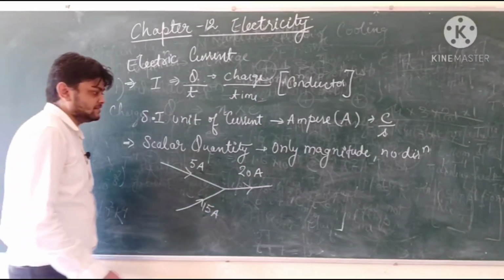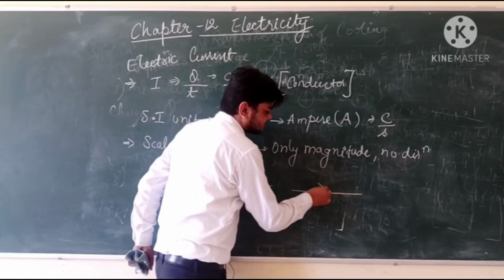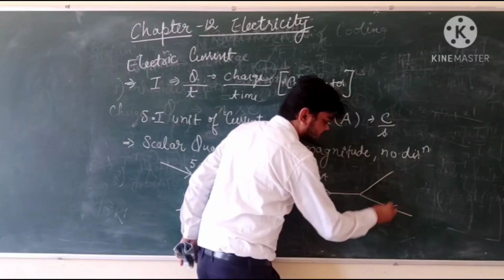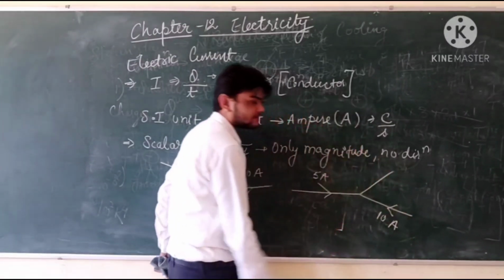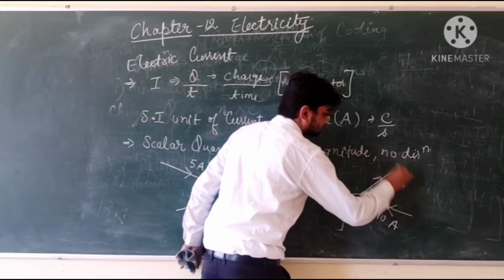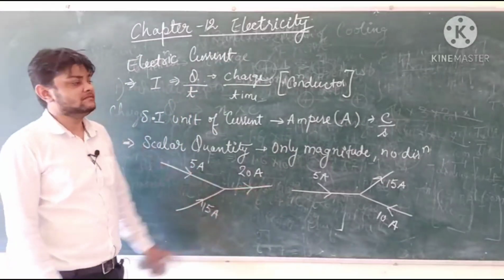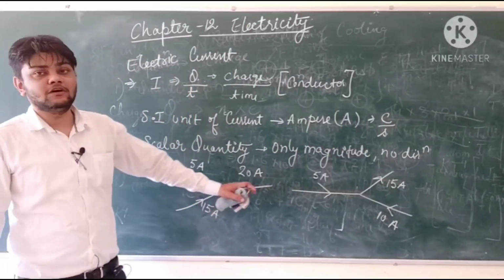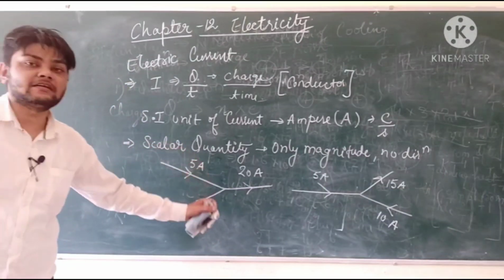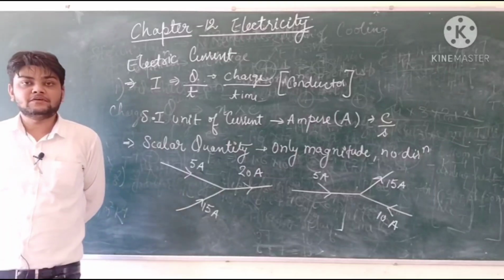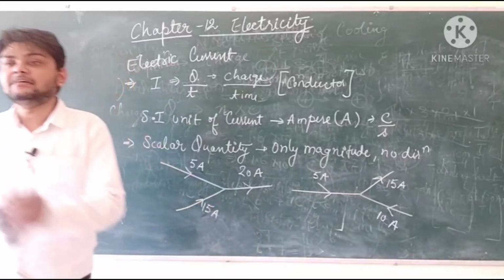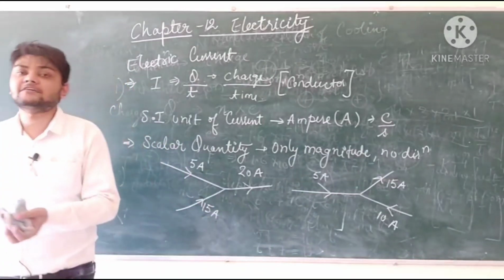Taking a similar example, if a current of 5 ampere is flowing here and from here a current of 10 ampere is coming, from this wire a current of 15 ampere will flow out. This is the way we can verify. Therefore, the law of conservation of charge is always valid whenever we are calculating the values of current. Whatever charge is disappearing from one wire has to appear on the other wire or other conductor.